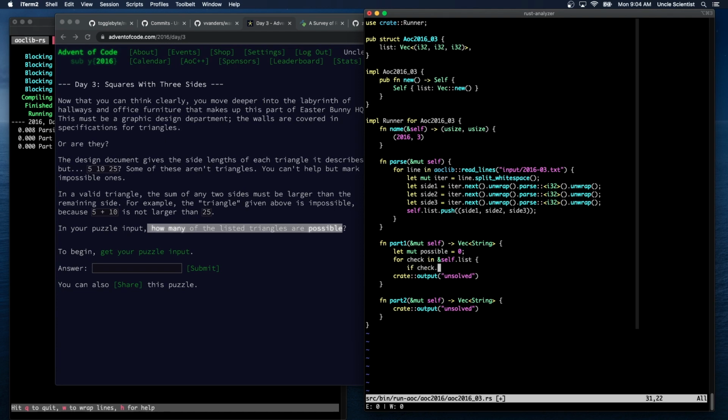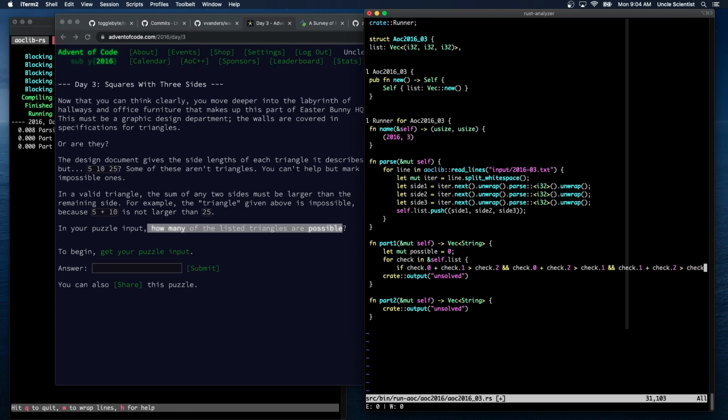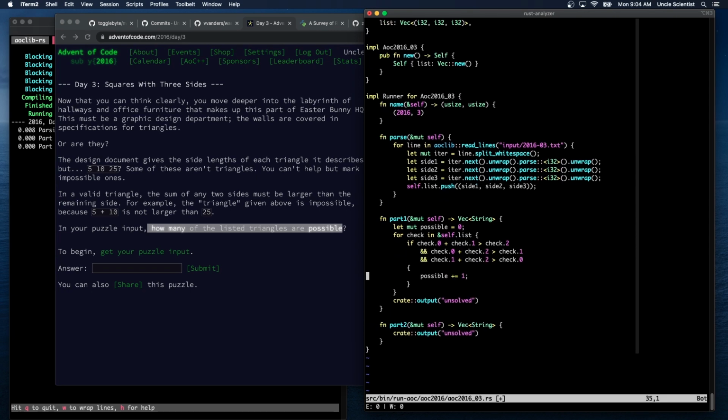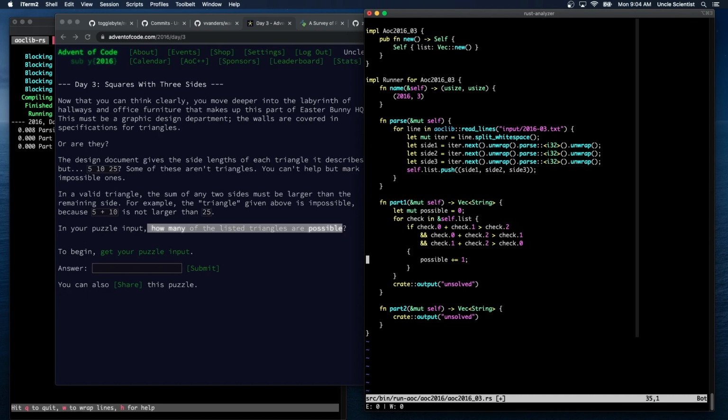So if check.0 plus check.1 is greater than check.2 and check.0 plus check.2 is greater than check.1 and check.1 plus check.2 is greater than check.0. Are those the only three we need to do? Possible plus equals 1. 0 and 1 is greater than 2, 0 and 2 is greater than 1, and 1 and 2 is greater than 0. Yeah, I think that's it. That checks all three of them, and then we can just output the possible.